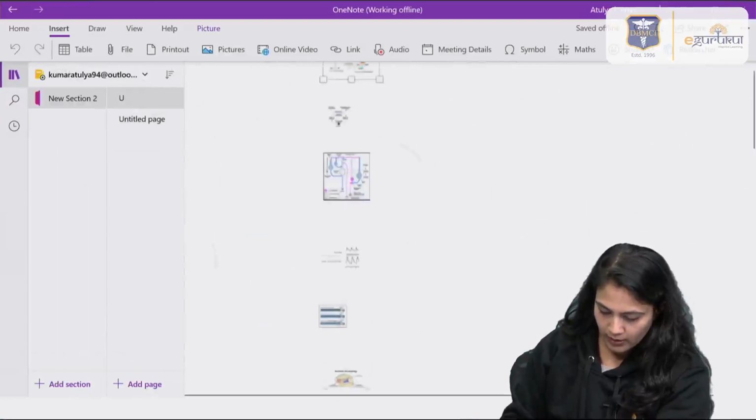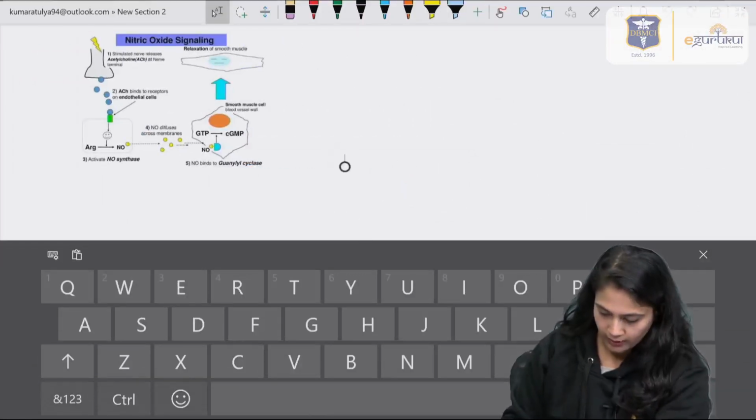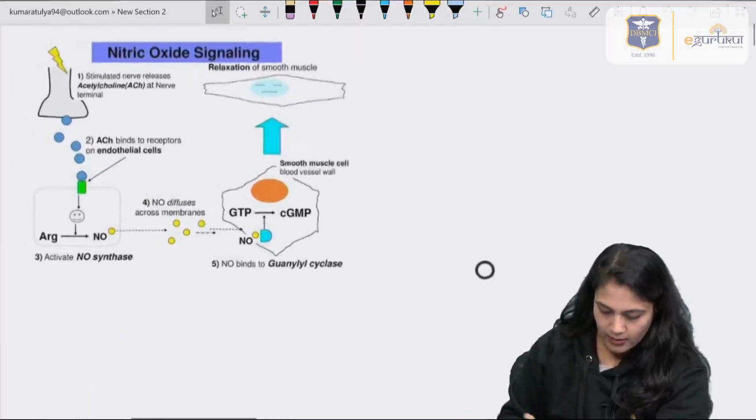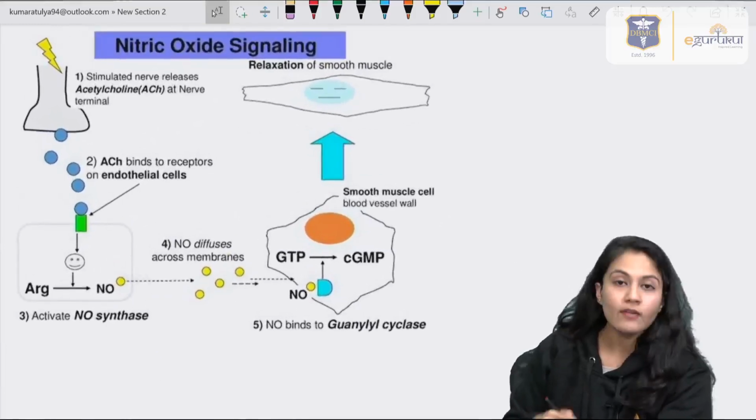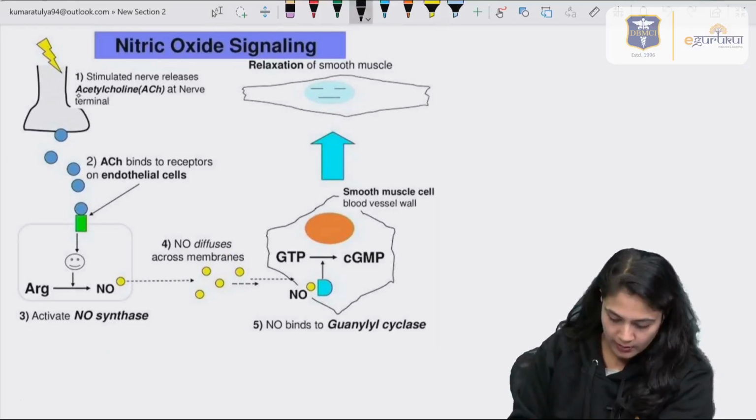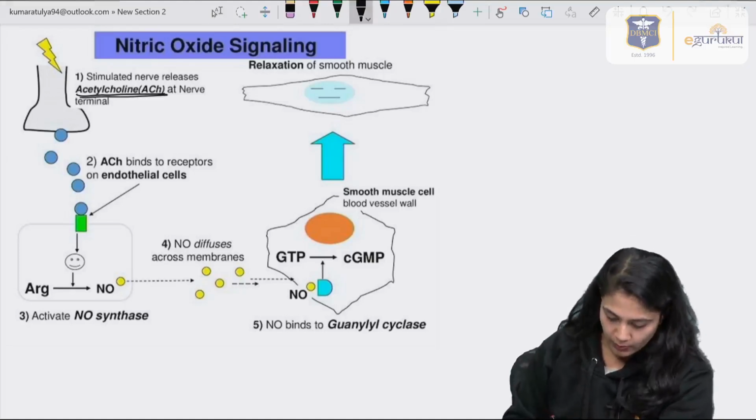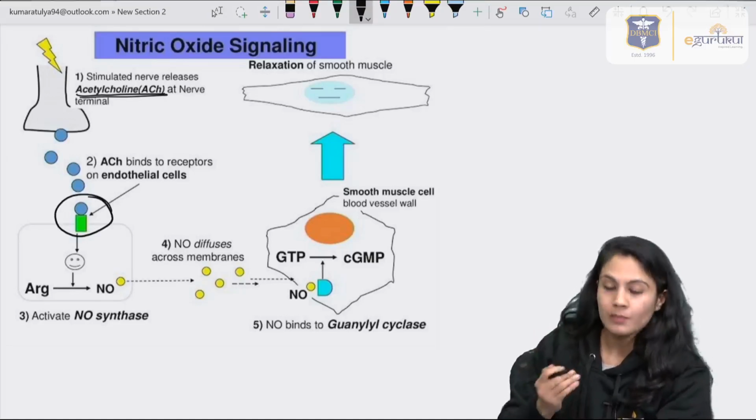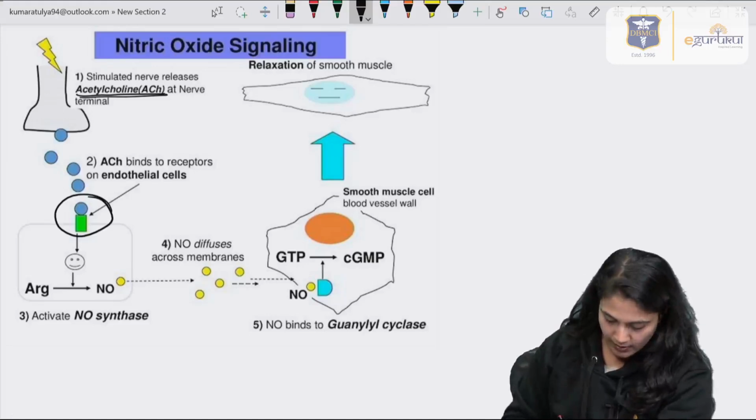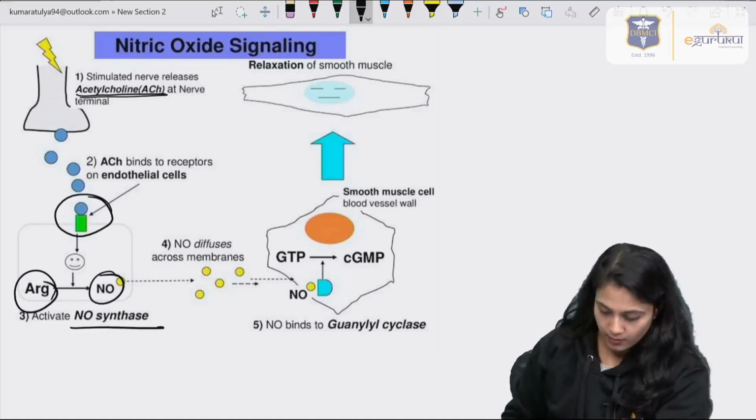Now, if we have to see how the NO is synthesized, we do have a diagram for it. Let's have a look at that. So, this is the nitric oxide signaling pathway. Over here we can see that if the nerve is stimulated, that will release the neurotransmitter, acetylcholine, on the terminals. Now, that will bind to the endothelial cells, right? Once the signaling molecule binds to the receptor, L-arginine will be converted into nitric oxide with the help of the enzyme known as nitric oxide synthase, right?